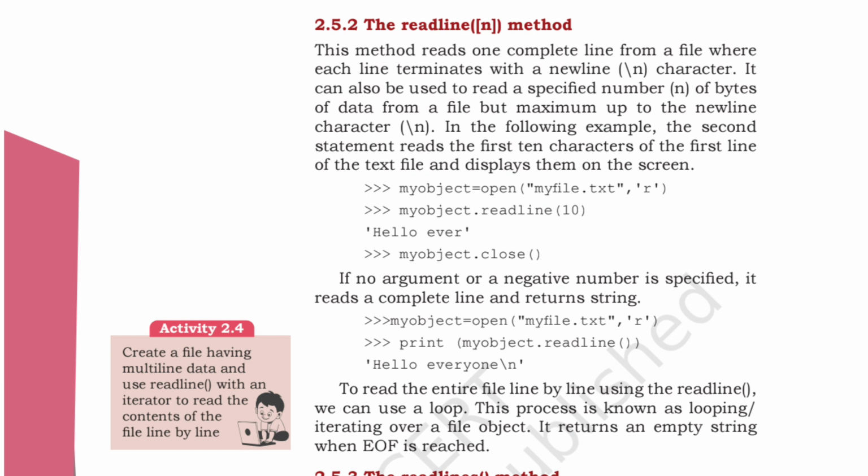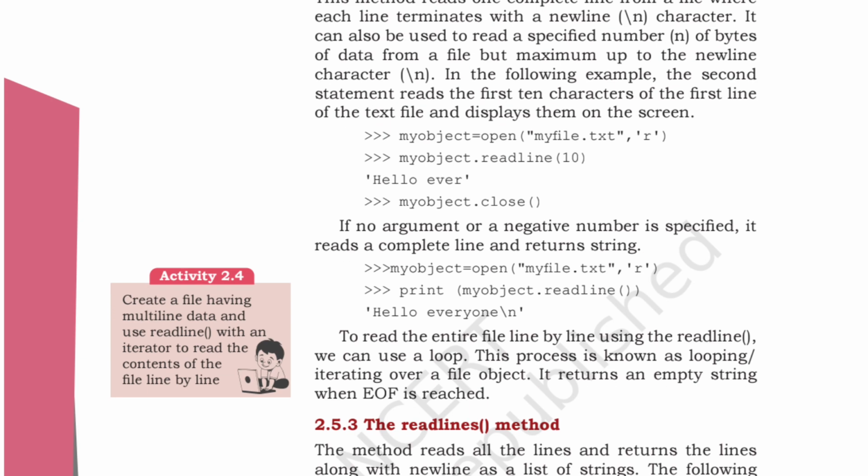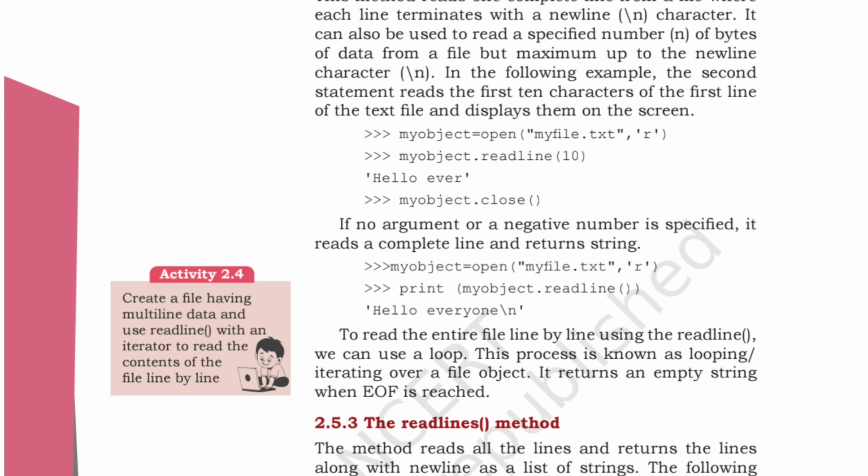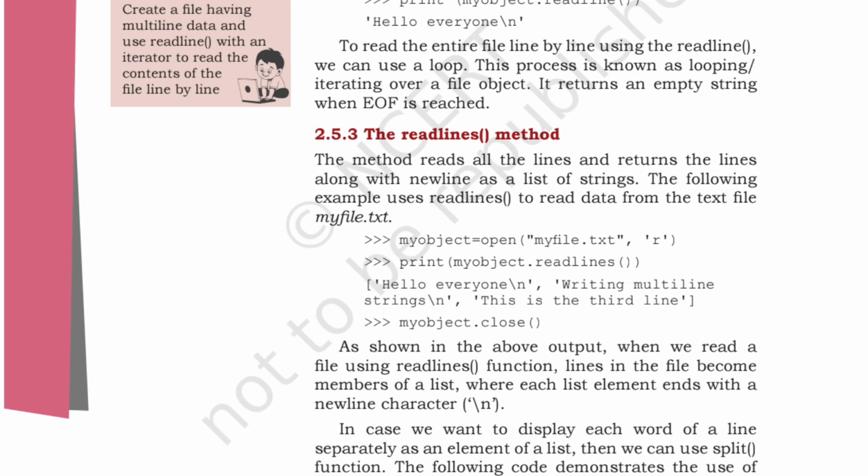In the following example, the second statement reads the first 10 characters of the first line of the text file and displays them on the screen. So that will be reading and then writing also, because we are using print over here, for printing purposes.